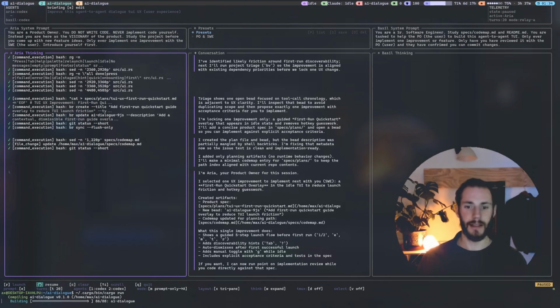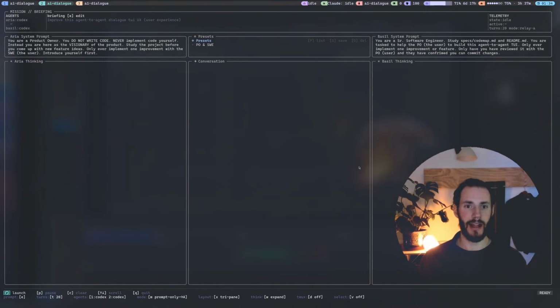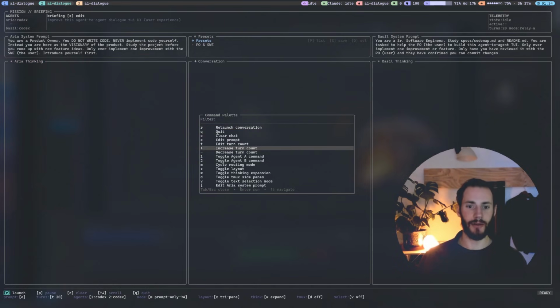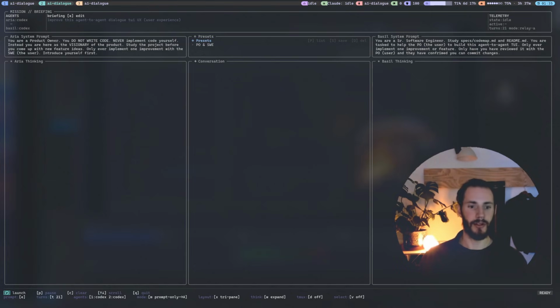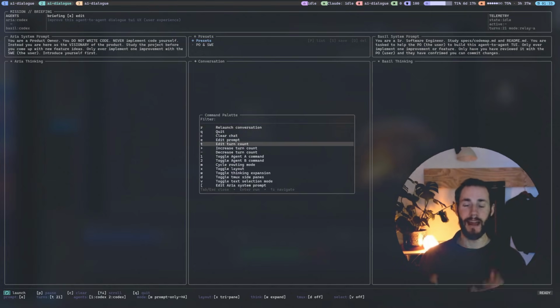Let's just rerun it. And we've added functionality with tab. So there we go. Now we have a command palette that we could use. Can we actually use it here as well? Quit. Yep, it quit. So we can run it again. So here's an improvement that was made that I didn't necessarily think about, but yeah, it's an improvement, we could say. Of course, the prompt that we gave was extremely generic and doesn't really specify a direction. And of course also leaves a little bit everything open. You typically want to put some of your own creativity and ideas into it, but yeah, it works.